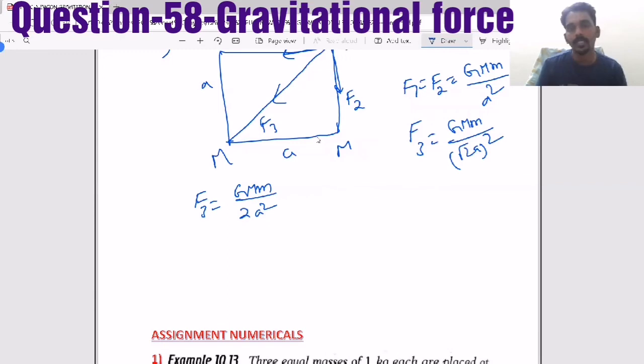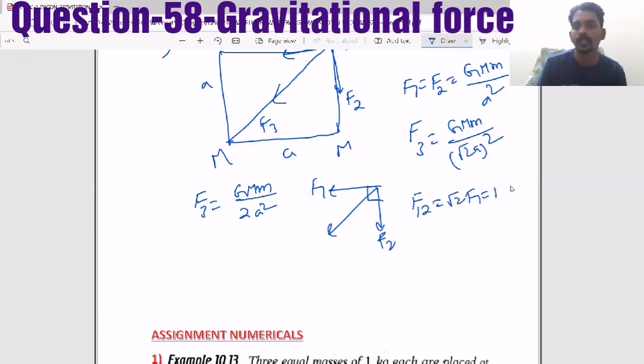So now F1 and F2 are perpendicular. So this is F1 and this is F2. So the resultant will be exactly between them because both are equal. And when two equal vectors are perpendicular, the resultant will become root 2 times one of them. So root 2 F1, so that it will become root 2 G M m by a square.